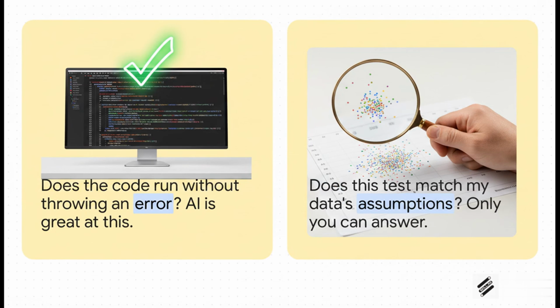And this right here is the trap so many professionals fall into. You have to constantly pit syntax verification against statistical verification. Listen, just because an AI generates Python or R code that executes without throwing a giant red arrow on your screen does not mean the analytical logic is sound. Only you can verify if the test actually matches your data's underlying assumptions.